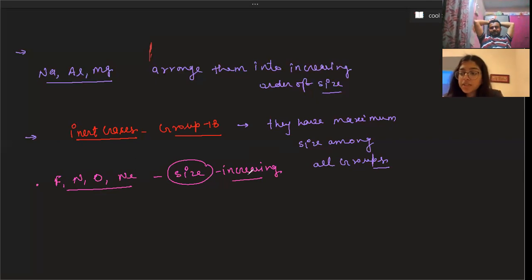Nitrogen is 7, so 2, 5. Oxygen is 8, so 2, 6. And neon is 10, so it's 2, 8. So first it will be nitrogen, oxygen, fluorine, and then neon, because neon is exceptionally maximum in size. Because it has stability.